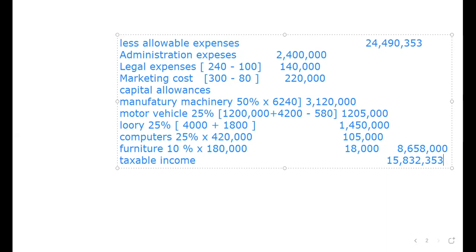Remember, the question was asking for the adjusted taxable income, which we did, and the tax payable, if any. So we need to get the tax payable. Let me open a new page for this, with the whiteboard text. Let me close this one so that it does not disturb you. Let me enlarge them so that we have a good space for it. Tax payable.